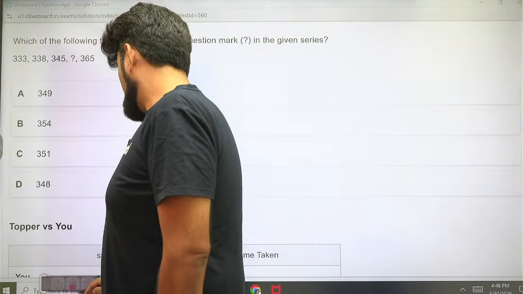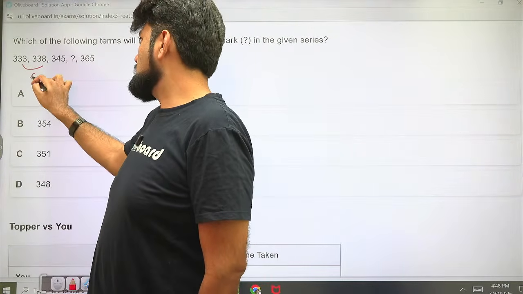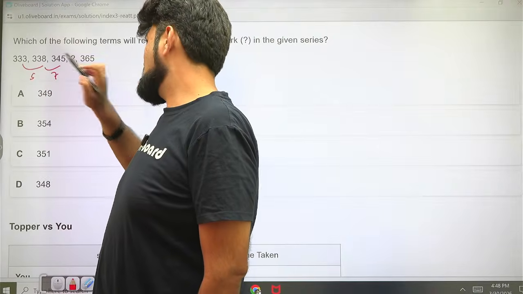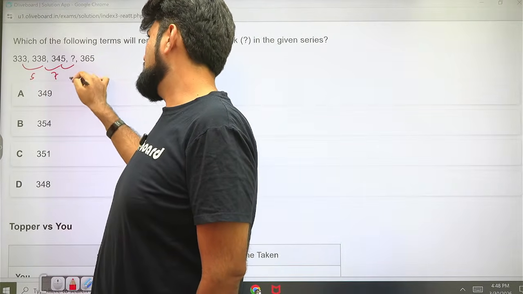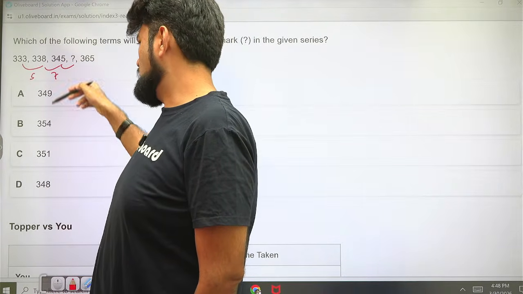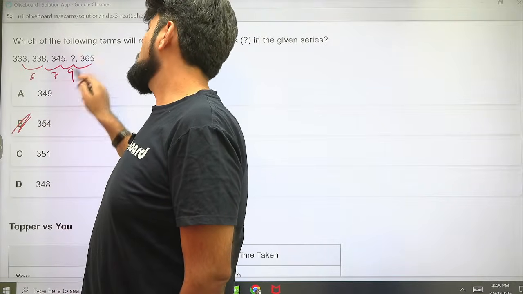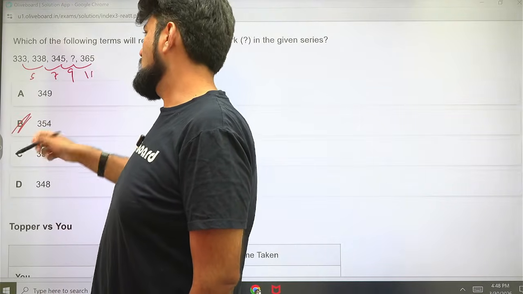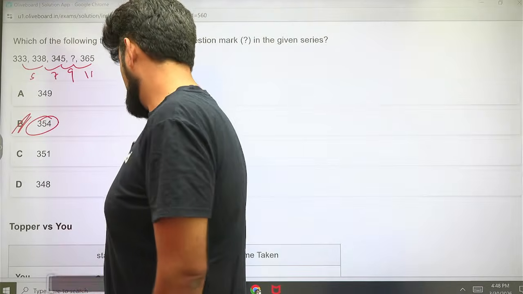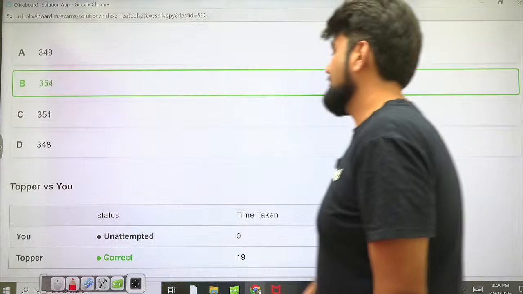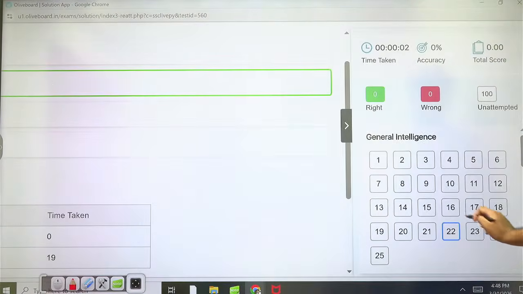333, 338. So this is 5 units. This is 7 units. 5, 7. Can this be 11? 356. We don't have that. So 9 units. 354 is there. And plus 11 units. Yeah, odd numbers. 354 is the correct answer. 19 seconds. Excellent. Next.